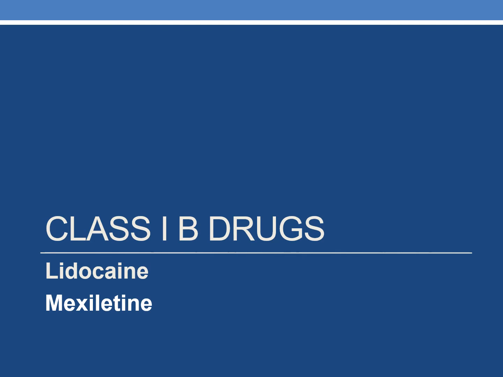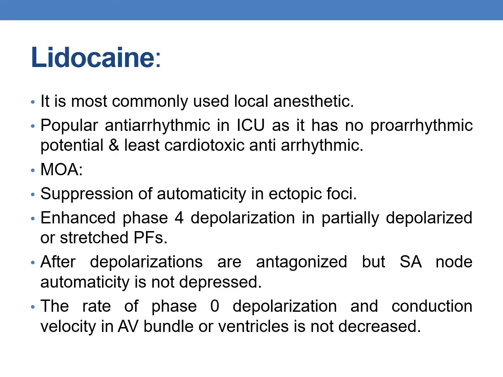Now coming to class 1B drugs. Examples are lidocaine and mexiletine. Coming to lidocaine, it is the most commonly used local anesthetic and popular antiarrhythmic drug in ICU, and it has no proarrhythmic potential. Lidocaine is the least cardiotoxic antiarrhythmic.